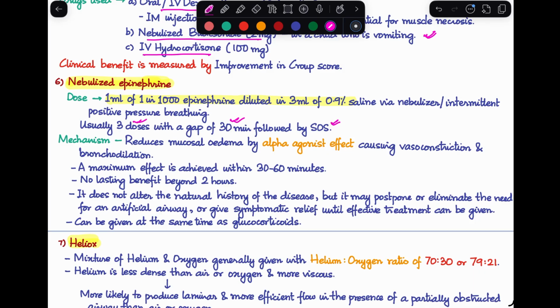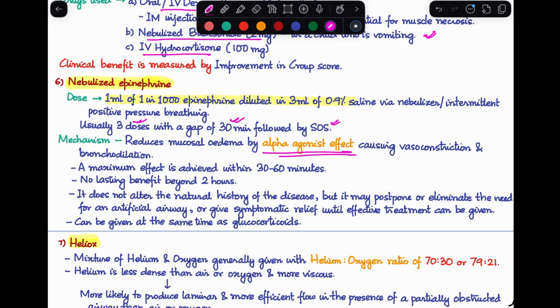Now, how is nebulized epinephrine working and helping these cases? We are going to target the primary pathology that we studied, which is mucosal edema developing. So, we are going to reduce the mucosal edema by the alpha agonistic effect, therefore causing vasoconstriction and bronchodilation.